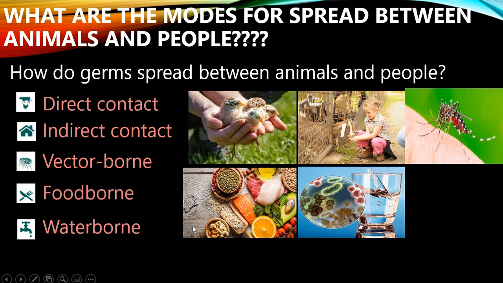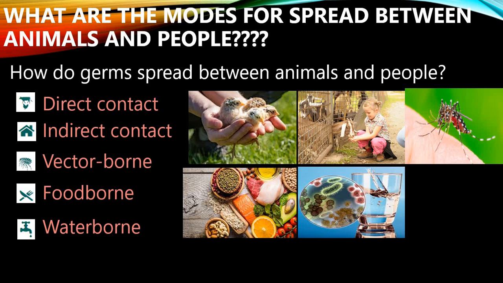Next is foodborne. Even when we are having food from animals, or food from natural resources like plants, it should be thoroughly cleaned. When it is not properly cleaned, it may lead to foodborne zoonosis. When we consider foodborne, each year 1 in 6 Americans get sick from being infected with foodborne zoonosis.